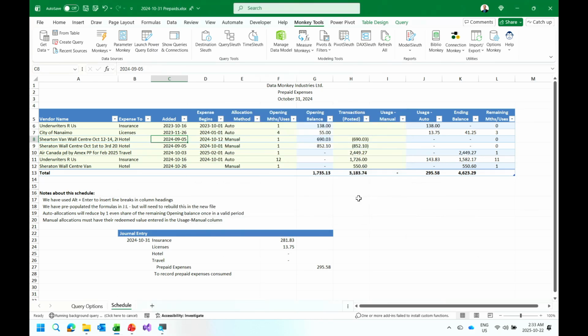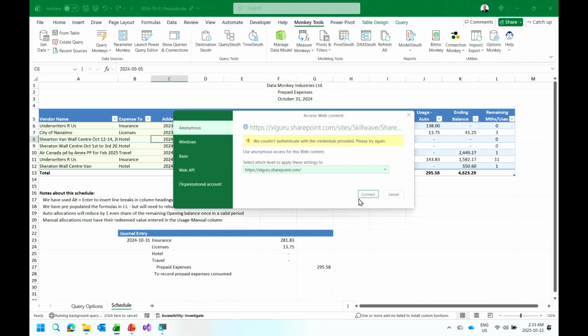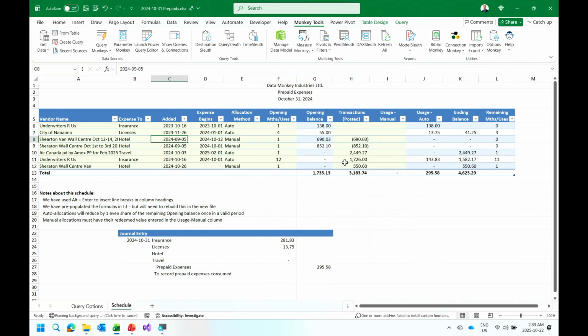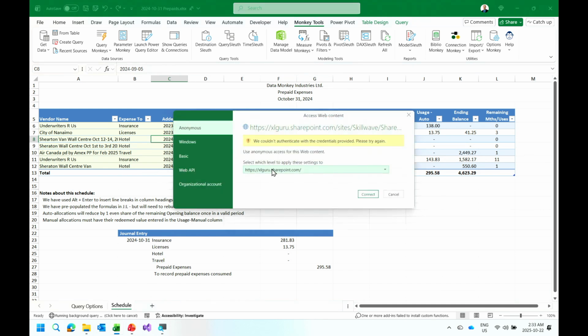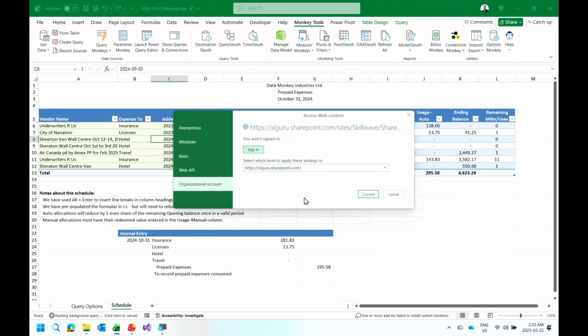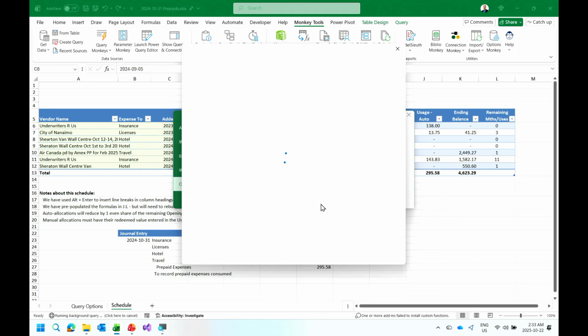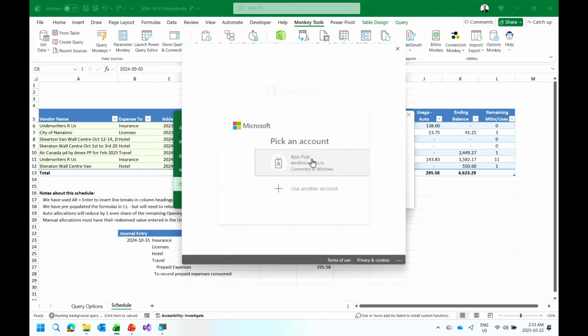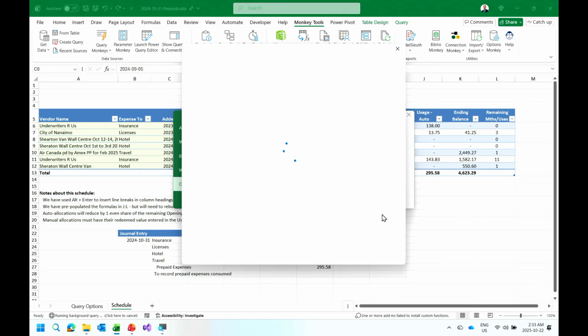If I hit refresh here, what you'll see is it's going to give all the color back here. Everything is going to go, oh, couldn't authenticate. Right. Let me connect using the same credentials that I used before. And at this point in time, why could you not? Oh, hang on. Haha. Organizational account. Let's use the right account. It always works better when you use the right account. That would be that one.